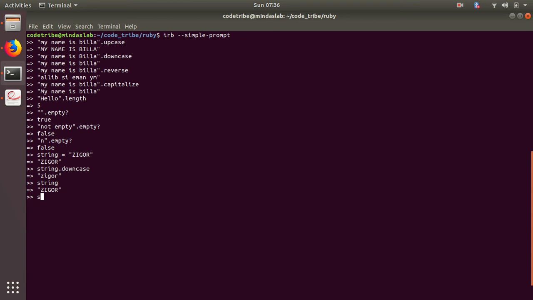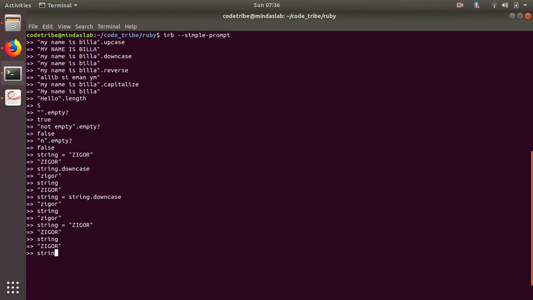One thing I can do is give string is equal to string dot downcase. So what will happen is the string will be replaced by capital Zigor, and this downcase will make it small letter zigor, and it will once again be assigned to the string. Makes sense, right? Now I can look at what's in the string, and it's zigor. So let me once again put it like capital Zigor. We'll confirm it, right?